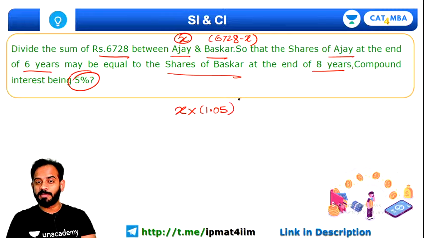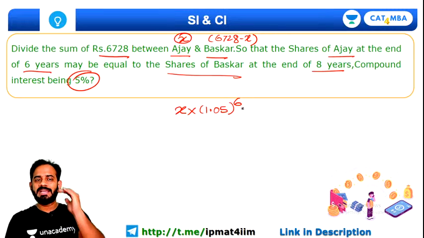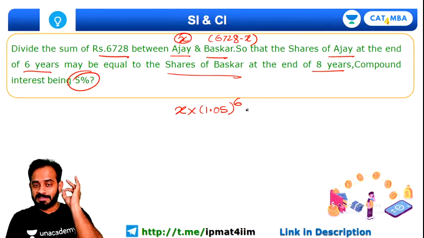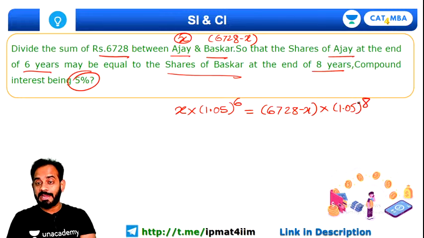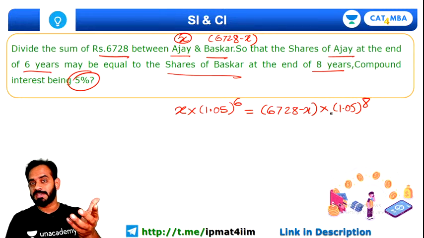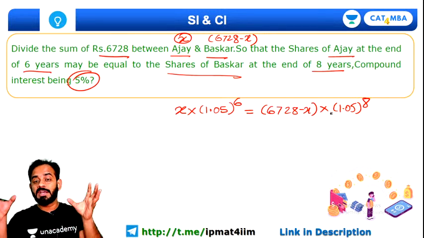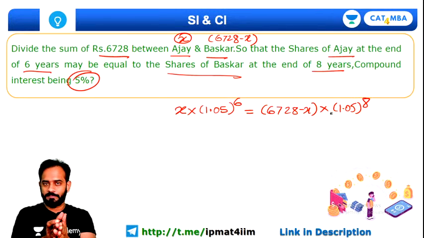So 1.05 to the power 6, because it is for 6 years, and this is equal to the amount invested by Bhaskar, 6728 minus X, multiplied by 1.05 to the power 8, because he invested for 8 years, and after 6 years and 8 years these values should be equal.